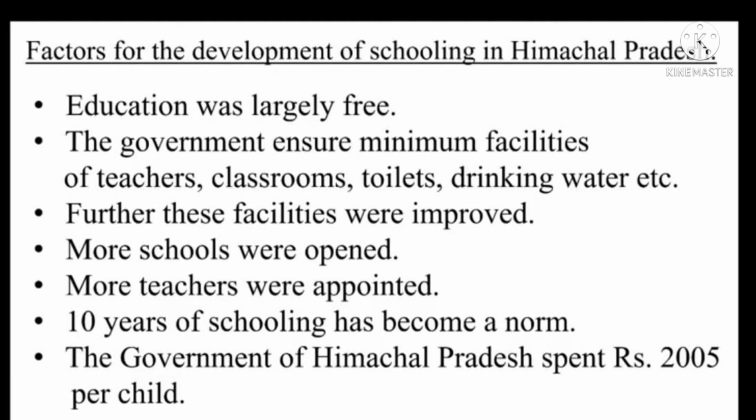More teachers were appointed. 10 years of schooling has become a norm. The government of Himachal Pradesh spent 2005 rupees per child. The high priority of education paid off, as shown in an intensive survey on schooling done in 1996 and repeated in 2006.